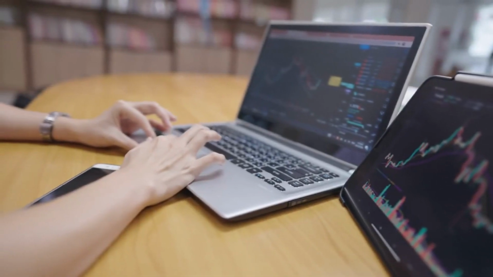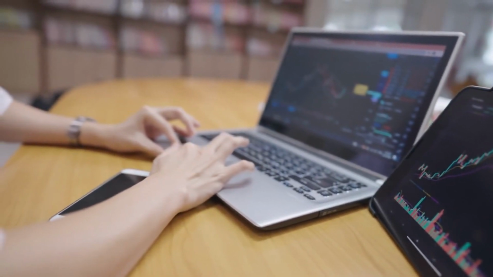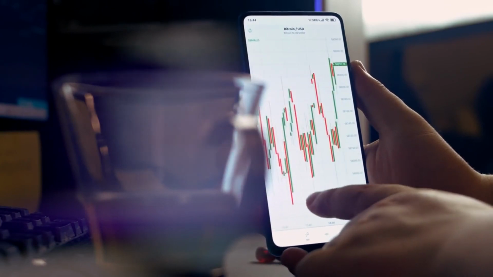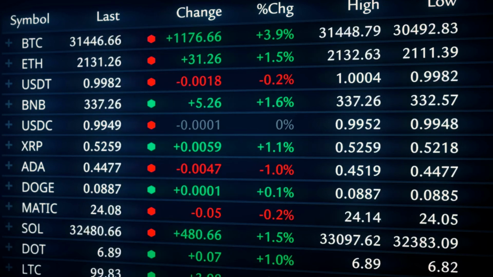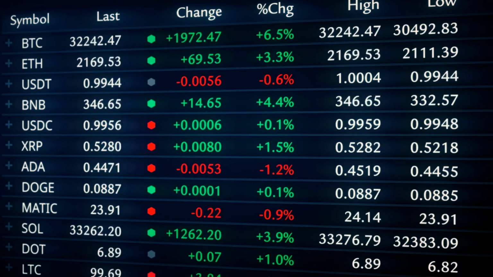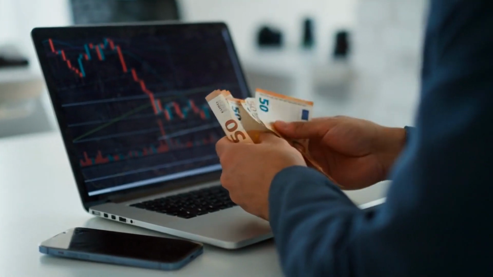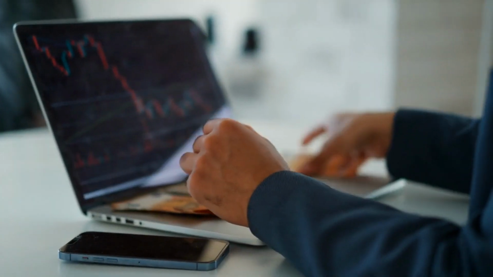Remember that the Crypto Fear and Greed Index is just one tool among many that you should use for your investment decisions. It's important to conduct thorough research into the specific cryptocurrencies you're interested in. Consider their fundamentals, technological developments, market trends, and overall market conditions. Additionally, diversification and risk management should always be part of your investment strategy to minimize potential losses.